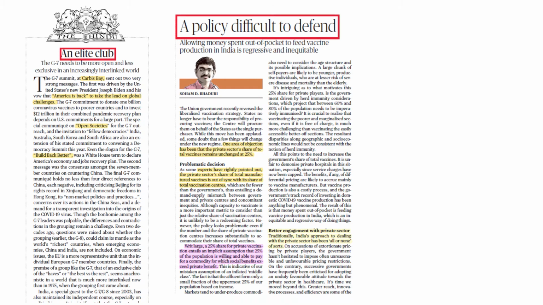Here the central government has already taken the decision that private hospitals should give 25% of the vaccine to the citizens, and the government has decided to give 75% of the vaccine to the citizens. Here inequality has to be changed to equality. How? If the center is buying the vaccine, it will be charged at 150 rupees, and if it is the state, they are charged double. This shows inequality in vaccination.